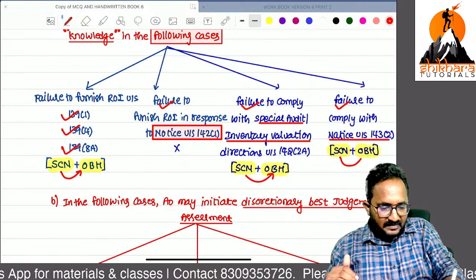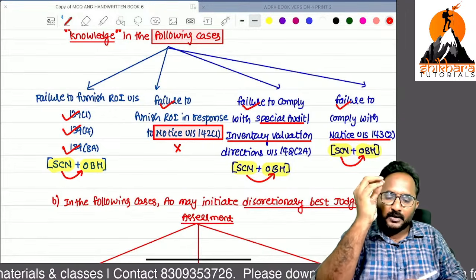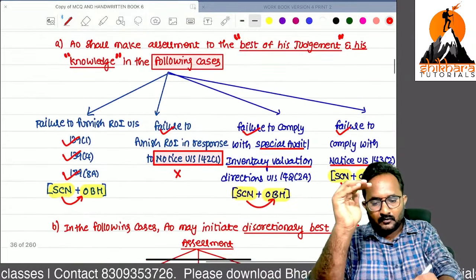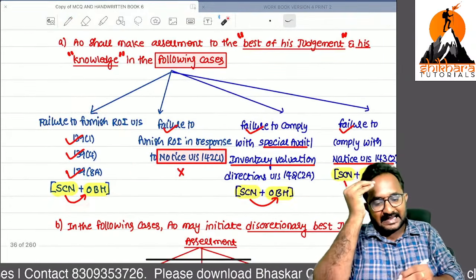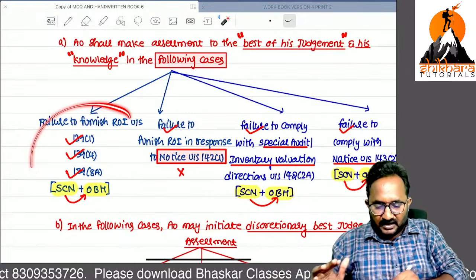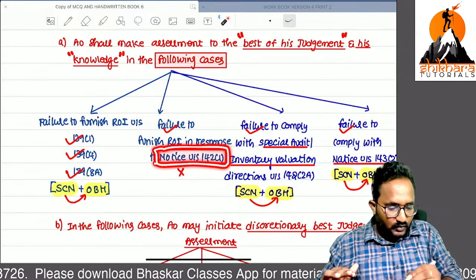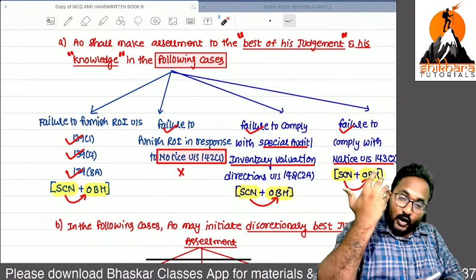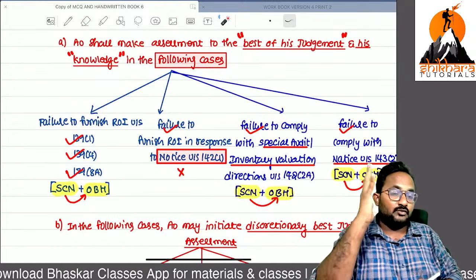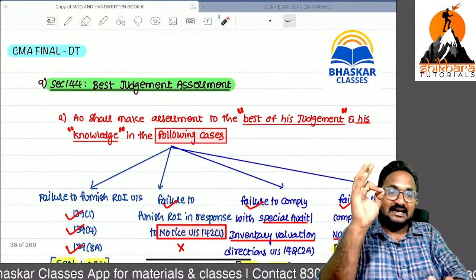But what happened in the second case, sir? I will not give the reasonable opportunity of being heard or a show cause notice in the second case, because first you did not file. Second, I gave you one more chance. Sir, you did not file the return of income within the due date, so I gave you a reminder by this notice under section 142(1). For that also you gave no response. That's why I will not give you a show cause notice. Directly I will start the best judgment assessment.